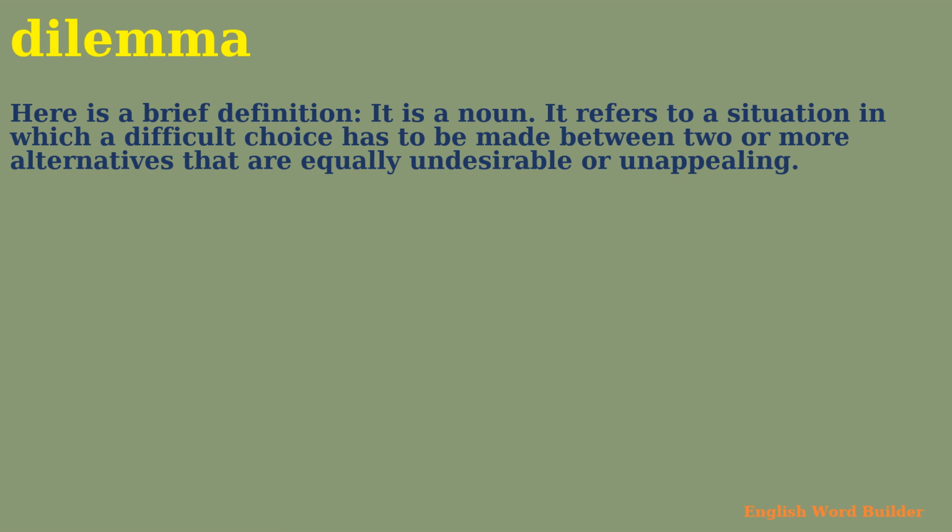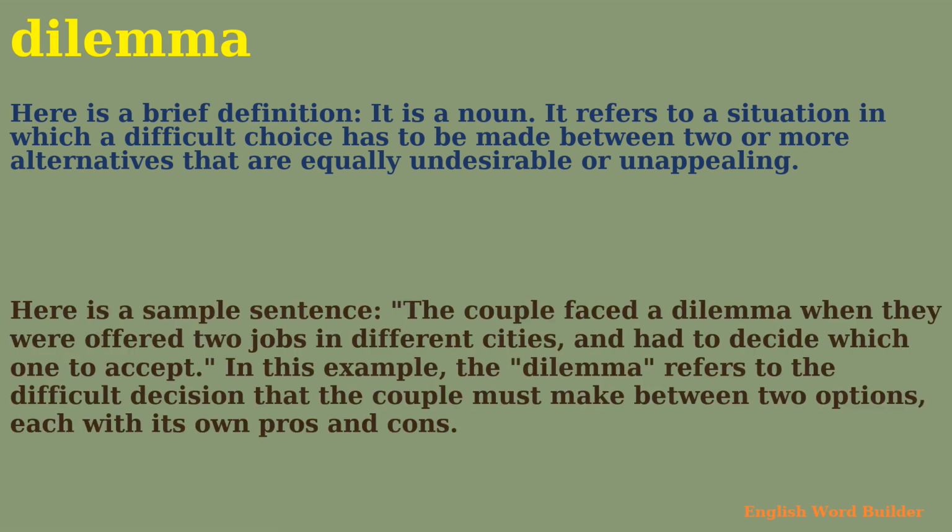Dilemma. Here is a brief definition. It is a noun. It refers to a situation in which a difficult choice has to be made between two or more alternatives that are equally undesirable or unappealing. Here is a sample sentence. The couple faced a dilemma when they were offered two jobs in different cities and had to decide which one to accept. In this example, the dilemma refers to the difficult decision that the couple must make between two options, each with its own pros and cons.